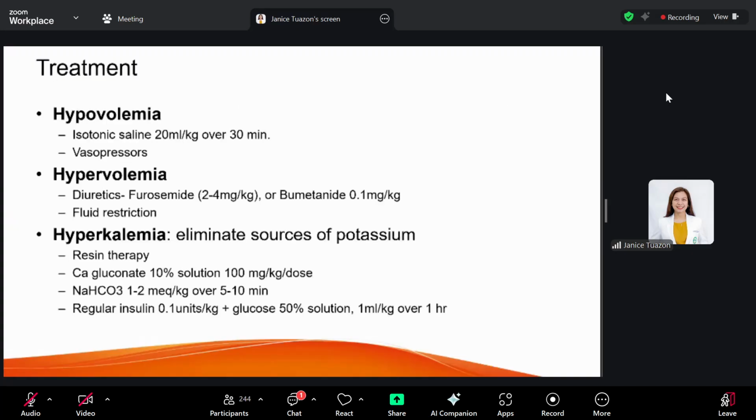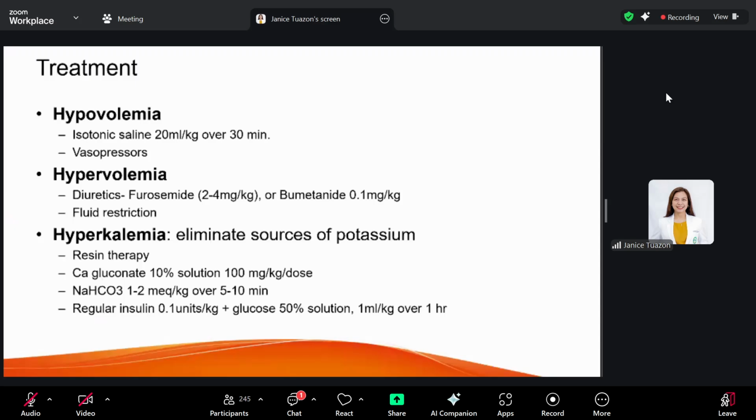Now, treatment. The most common cause of kidney failure in children is dehydration. So assessment of fluid status is important. So history, you have losses. Then your physical examination shows signs of dehydration, your eyes, your skin, your urine output. Those would already tell you, baka this patient has pre-renal cause of AKI.